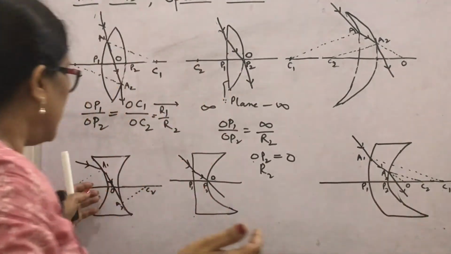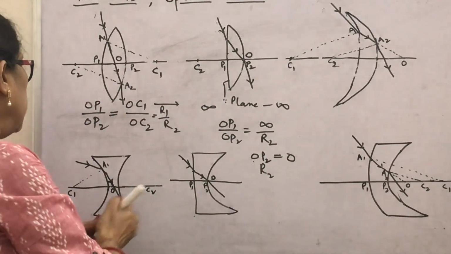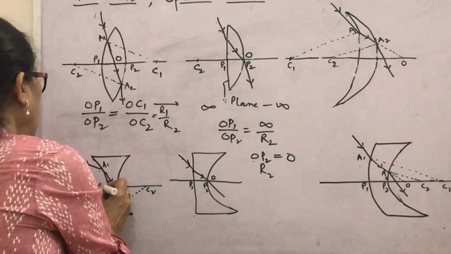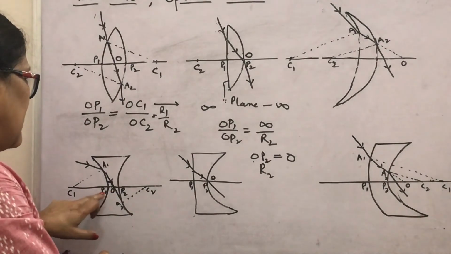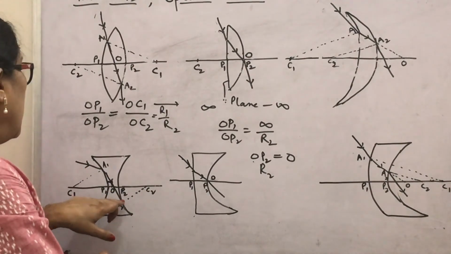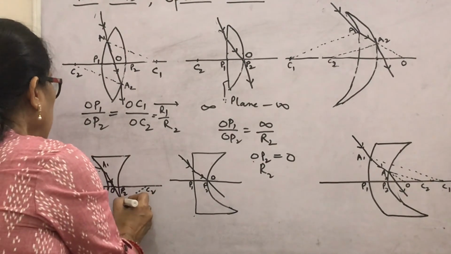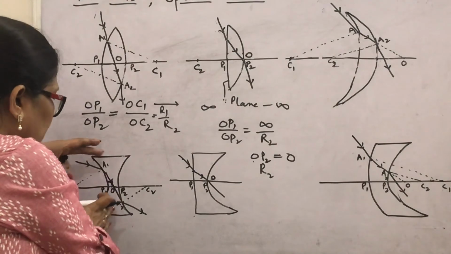Similarly, in case of a concave lens, you can see here that this surface, suppose this is the point P1 and this is the point P2. Then again OP1 upon OP2, this incident ray, refracted ray, then emergent ray. What will you find? That the emergent ray and incident ray are parallel. So that is for a thick lens.